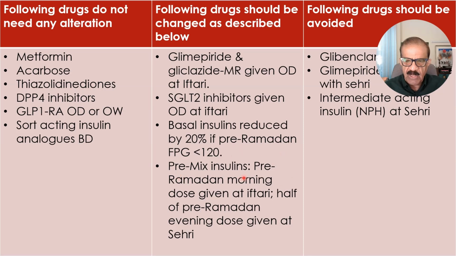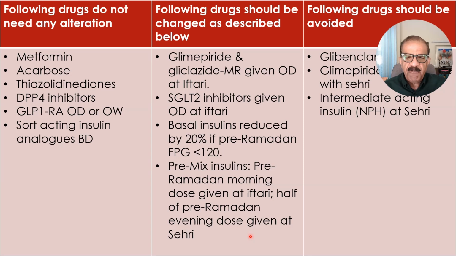Pre-mixed insulins like the very popular 70-30, in human insulin formulation and also the insulin analogs: the pre-Ramadan morning dose is given at Iftari and half of the pre-Ramadan evening dose is given at Sahri.